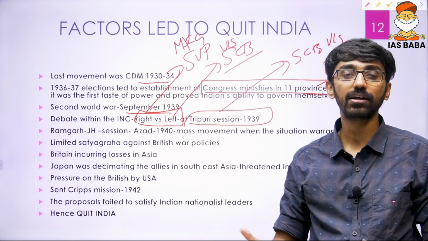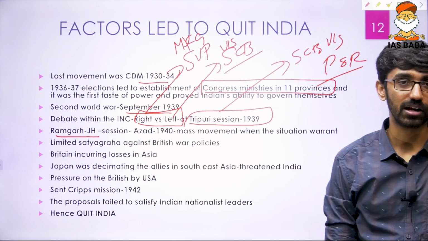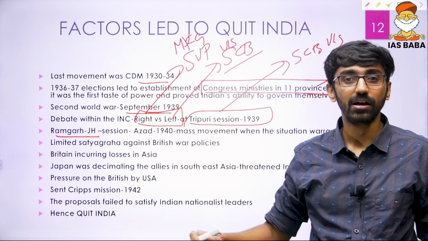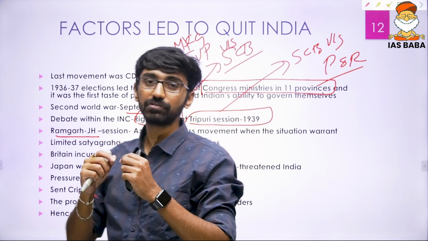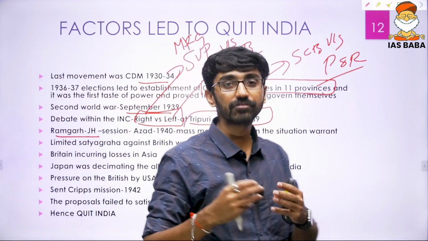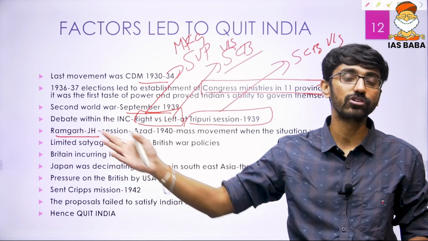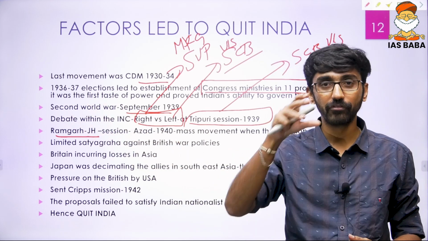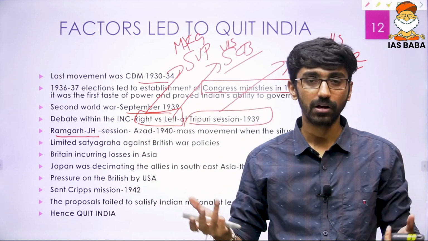Then the Indian National Congress came to a conclusion at the Ramgarh session in Jharkhand in 1940, which not many people would have heard about. Maulana Abul Kalam Azad was the president, and they decided that if the situation necessitates, they would launch a mass movement. As of now, they were not going to launch it because they were building up to the launching of the Quit India movement. It was just a matter of time.